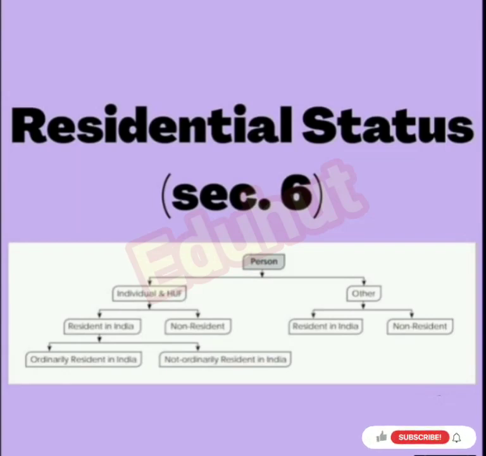Hello friends, in today's class we will learn about the Residential Status, Section 6 of the Income Tax Act. A person can be divided into two parts: individual and HUF, and others. Individual and HUF can be further subdivided into two parts: resident in India and non-resident. Resident in India can further be subdivided into ordinarily resident in India and not ordinarily resident in India. Others can be subdivided into resident in India and non-resident.